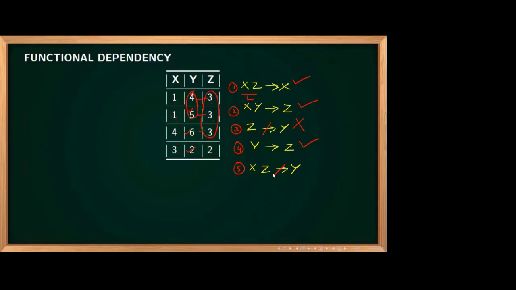One means first one, XZ. So XZ means 1, 3. 1 and 3 is repeating, and X has to repeat. X, it is 1 only. It's correct. X is repeating. That is correct. Okay, so the first one is correct. Can I say yes now? Okay, fine. So shall I go to the next one?